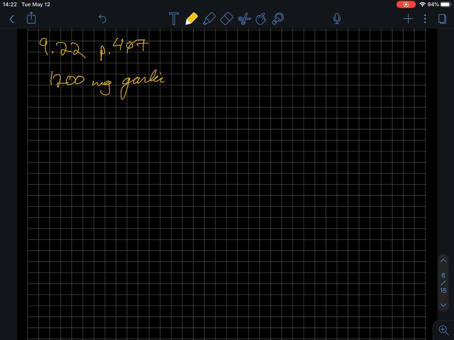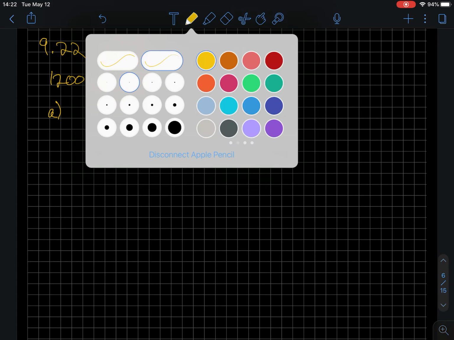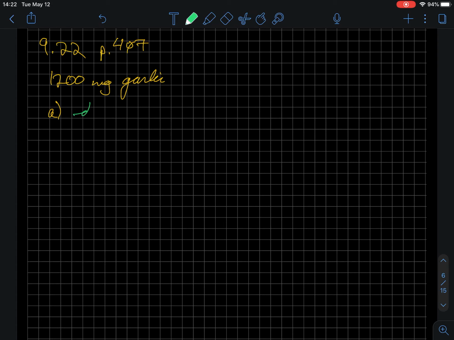So, first question, part A, is identifying the relevant variable and parameter. What we're trying to figure out is, does garlic work more than the placebo?